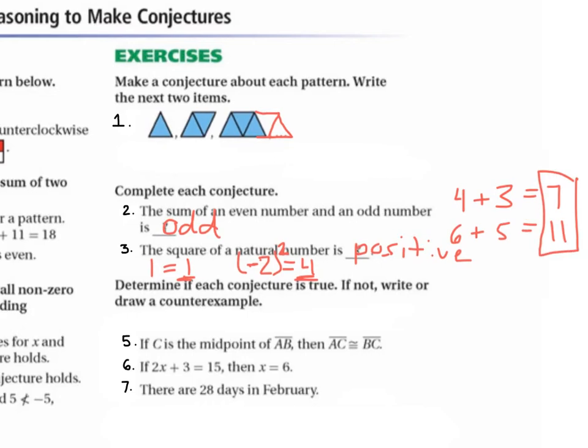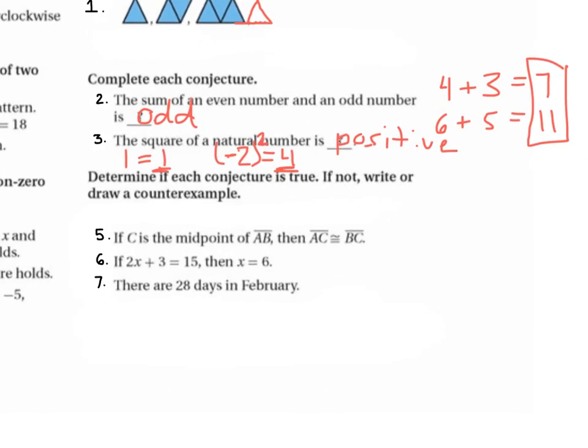So for the next questions, we're going to determine if each conjecture is true. If not, write or draw a counterexample. So if C is the midpoint of AB, then AC is congruent to BC. This is true. Number 6, if 2x plus 3 is equal to 15, then x is equal to 6. That's true. So if we subtract 3 we get 12 and then divide by 2, so x is equal to 6. So this is true.